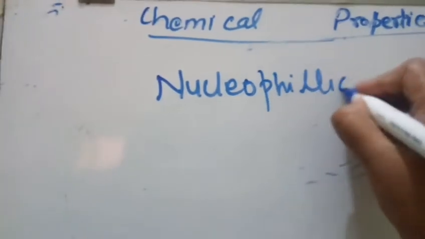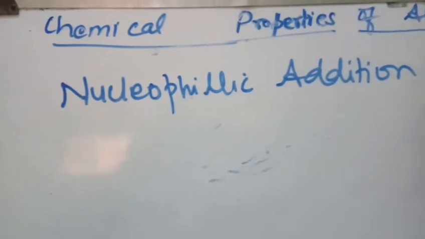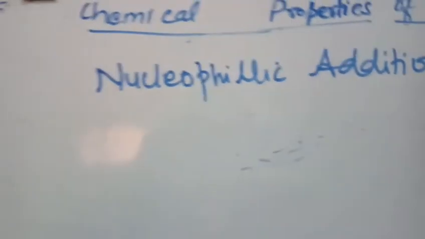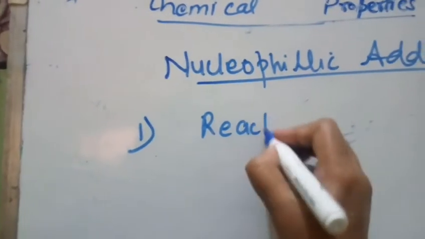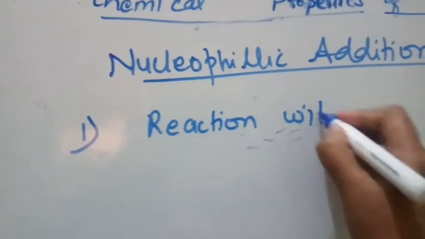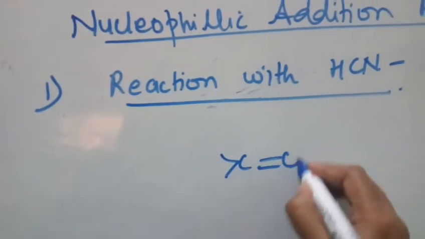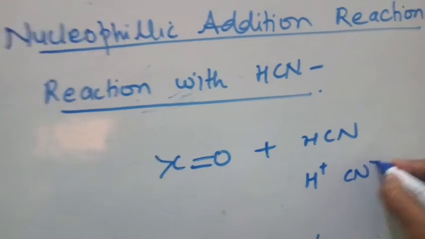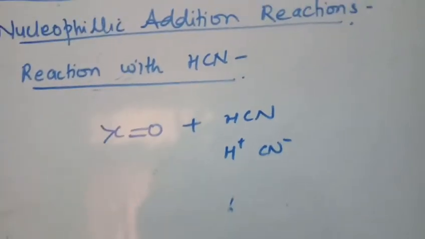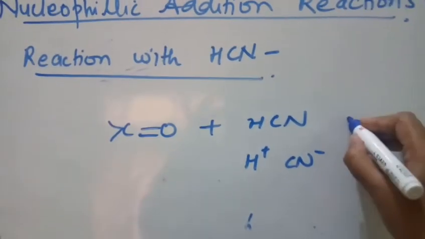Among the nucleophilic addition reactions, the first one we will study is the reaction with hydrogen cyanide. Right. So when these carbonyl compounds react with hydrogen cyanide, now in hydrogen cyanide, H plus CN minus, a partial bond is there, partial positive and partial negative, because it is a covalent bond. Right. So what will happen?